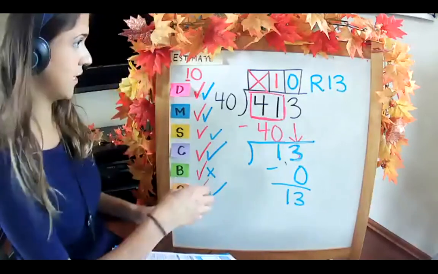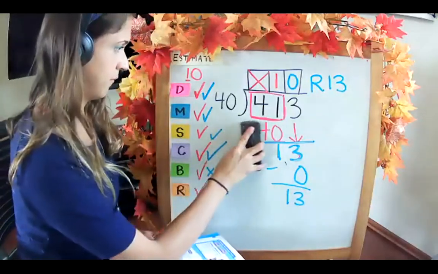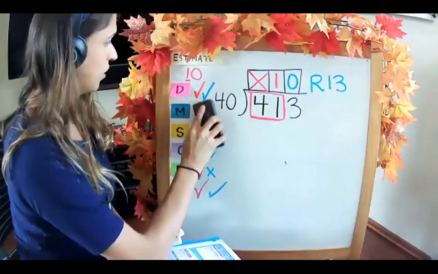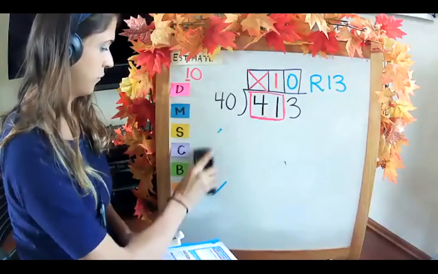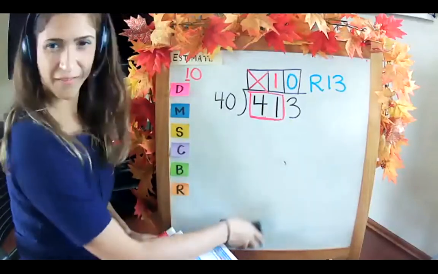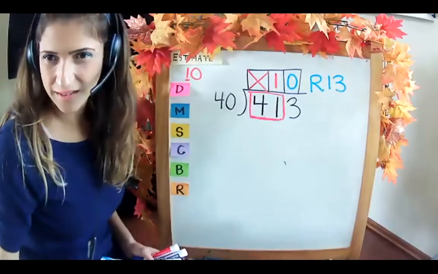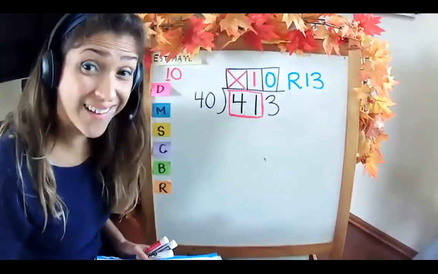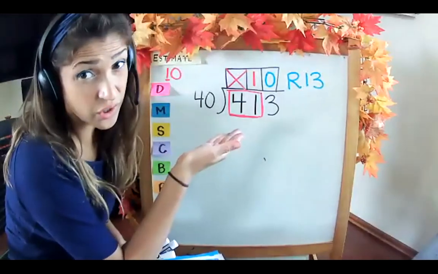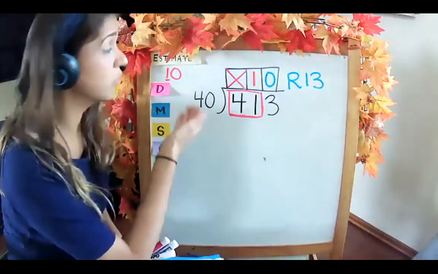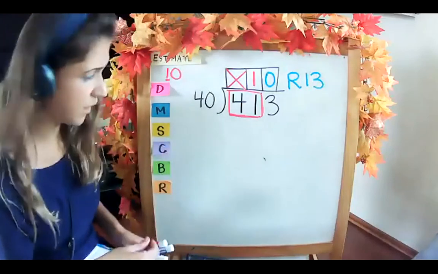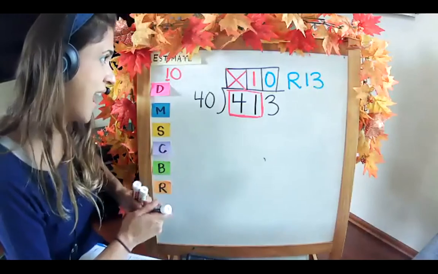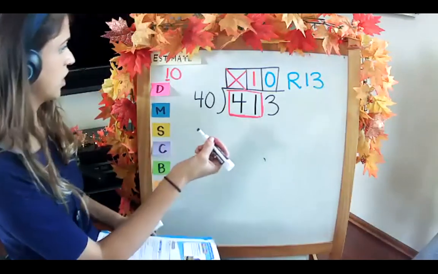Yes. Why? Everybody should know why it's reasonable. Because our estimate is 10, and our actual quotient is very close to our estimated quotient. Our estimate was 10 and our actual quotient was 10, remainder 13.